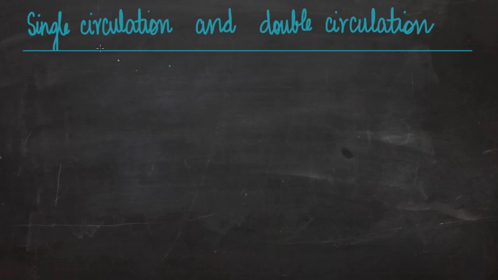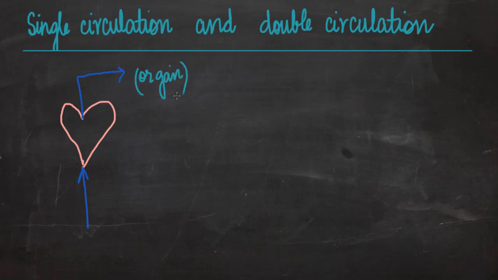Let's talk about single circulation and double circulation. Let me quickly draw a picture of heart. Deoxygenated blood from various parts of the body comes to the heart. Heart then sends that blood to some body organs for oxygenation. So this is the organ which is oxygenating the deoxygenated blood.